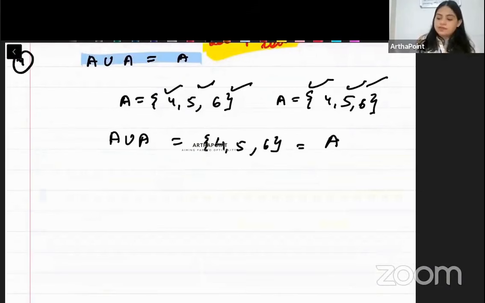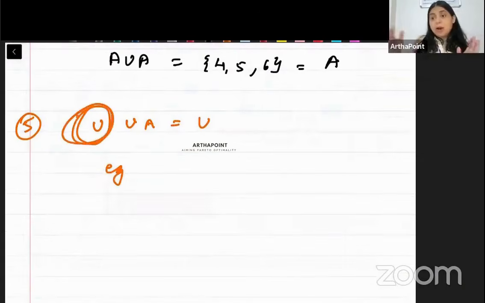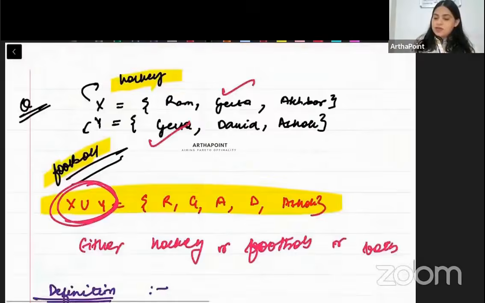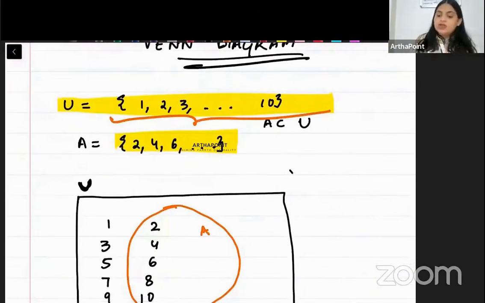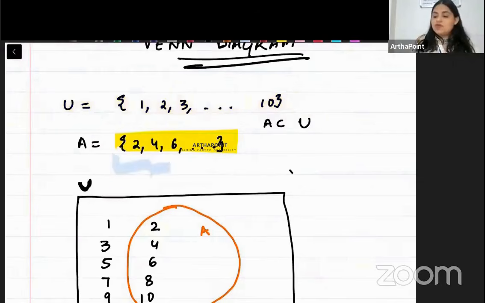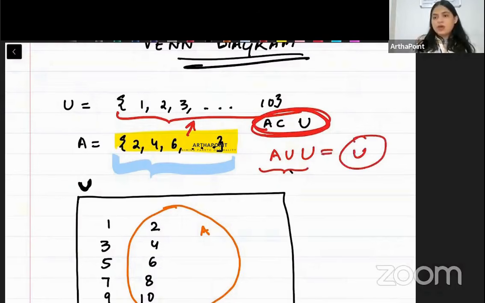Okay. Fifth, U union A is U. Take an example. बेटा, U is the universal set, सबसे बड़ा सेट, जैसे हमने यहां लिया था। सो यहाँ पे यूनिवर्सल सेट क्या था मेरा? यूनिवर्सल सेट सारे नेचुरल नंबर फ्रॉम 1 to 10 थे। जो मेरा A था, it was only the even numbers 2, 4, 6, 8, 10, है ना। अब अगर मैं A और U के सारे एलिमेंट्स लूं तो U में तो सारे एलिमेंट्स वैसे ही आ रहे थे, A वाले। A was just a subset of U. So when I will find the union of the two things, when I want to include every element of A and every element of U, it will just be U, na.